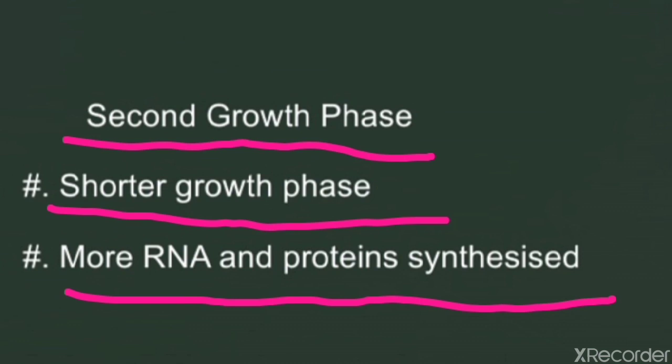So in G1 phase, RNA and protein are synthesized, and in G2 also more RNA and proteins are synthesized because they are necessary for cell division.